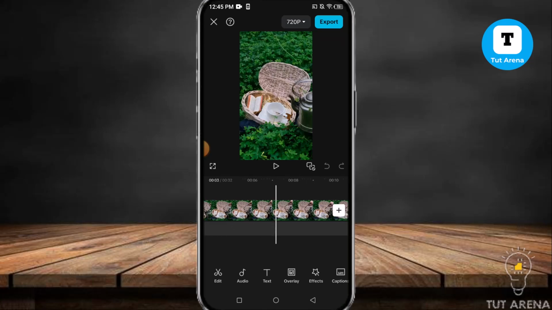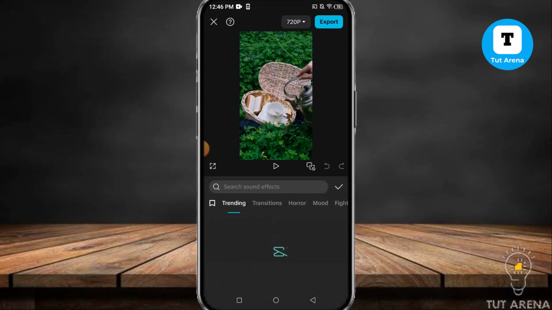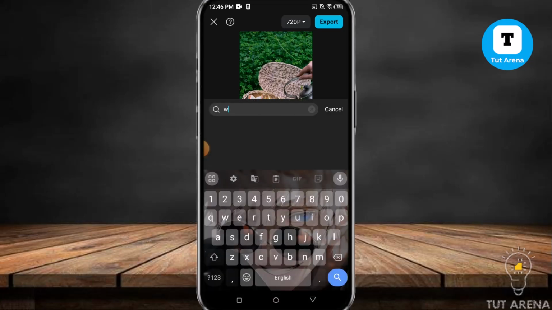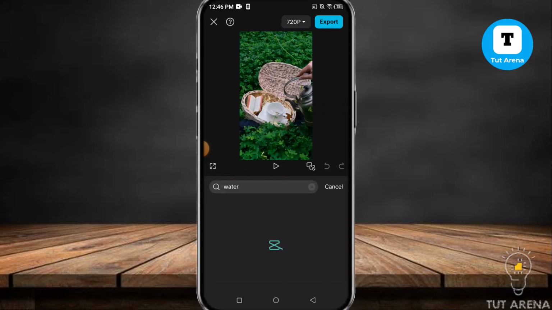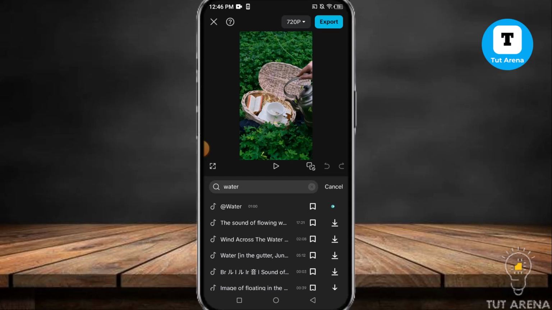In this video I have no sounds, and here tap on audio and then tap on sound effects, and in here search the sound effects that you want. For example, I'm going to search this water effect so that I can put this sound on my video.